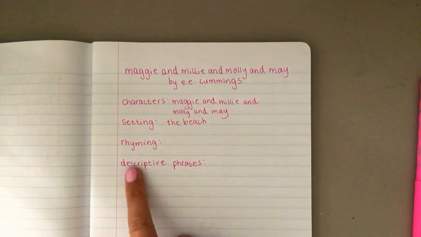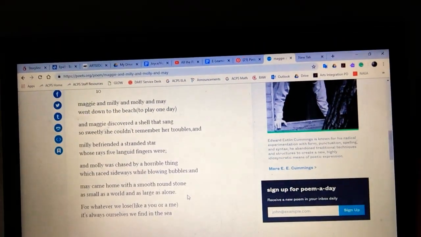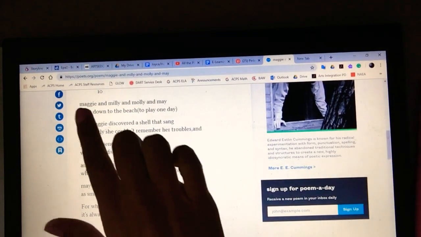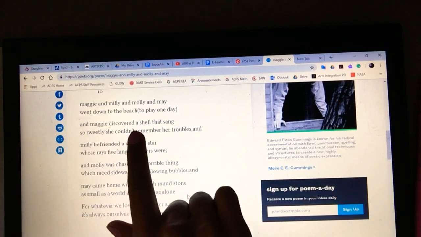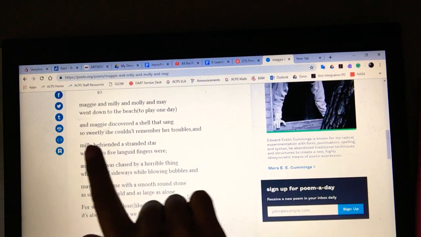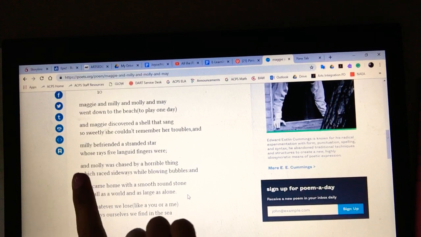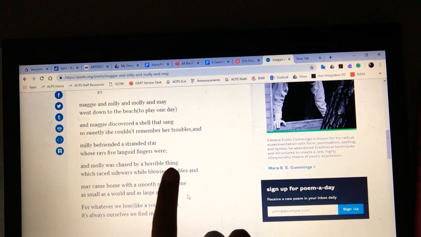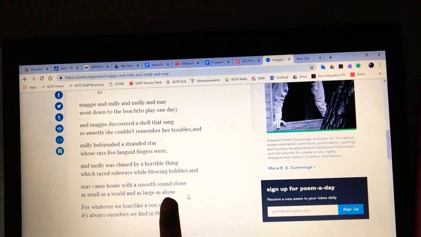I'm going to keep reading, and I'm going to look for some descriptive phrases that I can record. Maggie, okay, we already did that. Maggie and Millie and Molly and May went down to the beach to play one day, and Maggie discovered a shell that sang so sweetly she couldn't remember her troubles. And Millie befriended a stranded star whose rays 5 languid fingers were. And Molly was chased by a horrible thing which raced sideways while blowing bubbles. And May came home with a smooth round stone, as small as a world and as large as a lone.